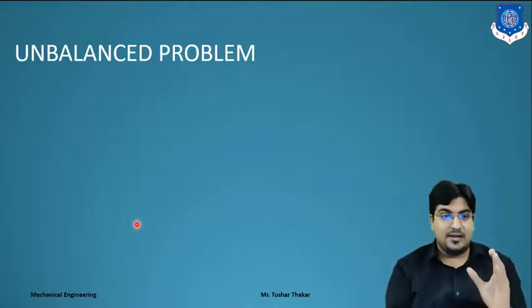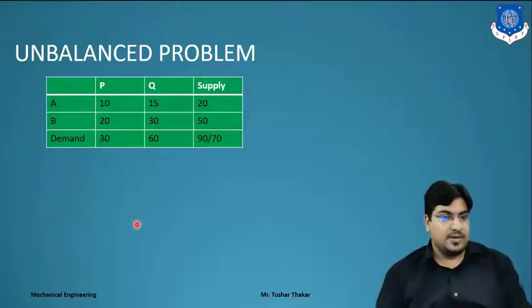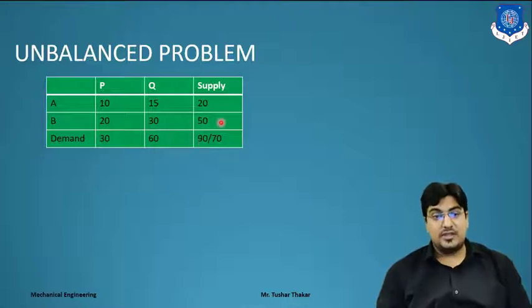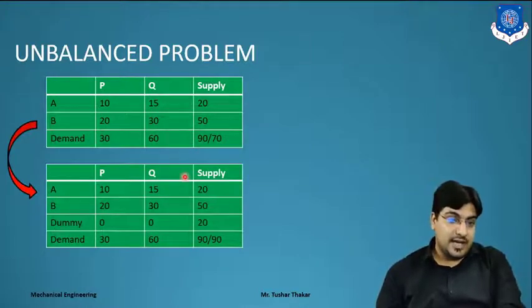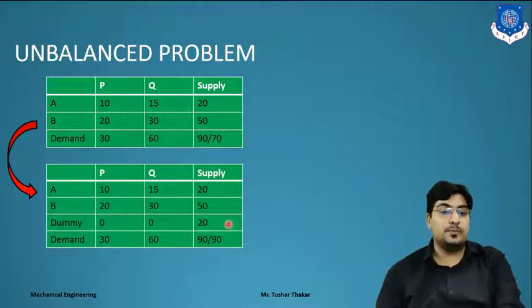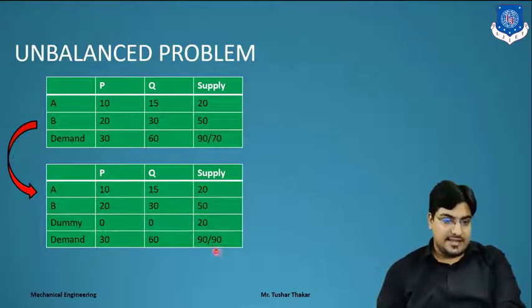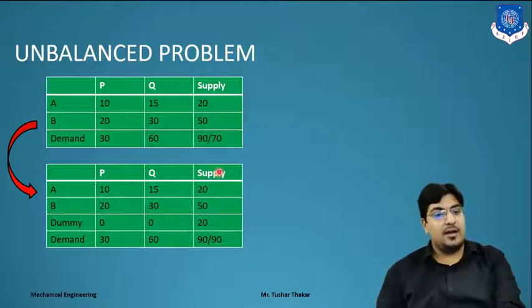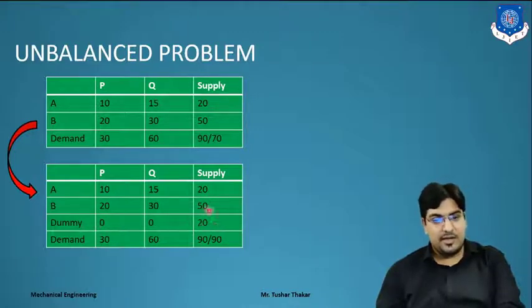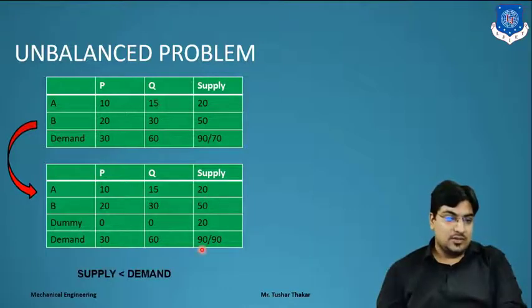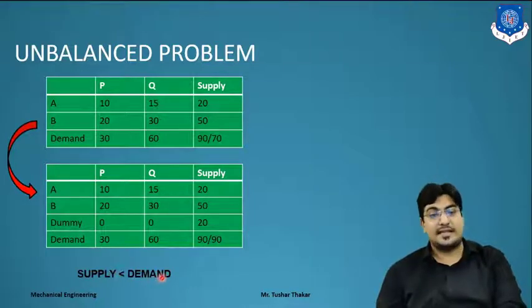So the question is when we categorize a given problem as unbalanced. Suppose here supply is equal to 70 but demand is equal to 90. This is called an unbalanced problem, so we have to add a dummy column to balance it. For a balanced problem, supply is always equal to demand, so we put a dummy column with 20 supply as a dummy. Clear? This is the case of supply less than demand.